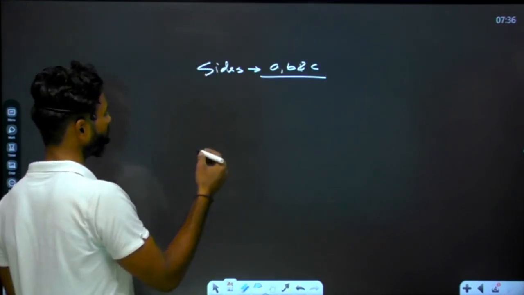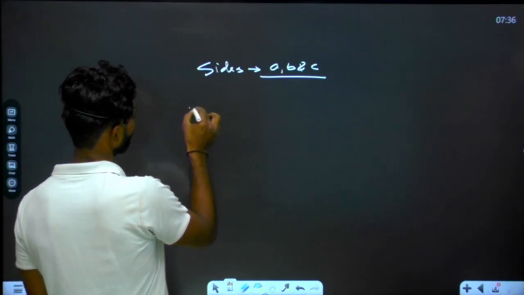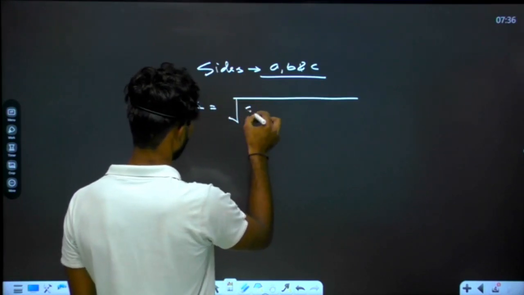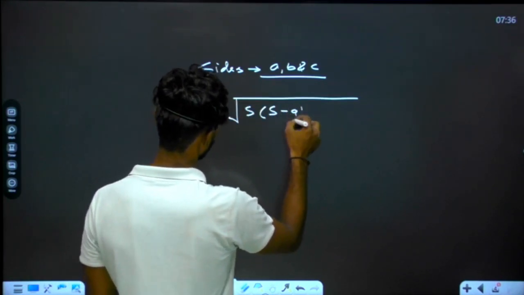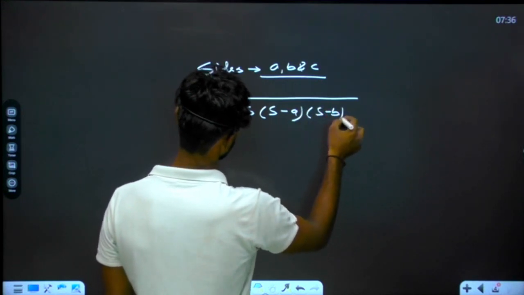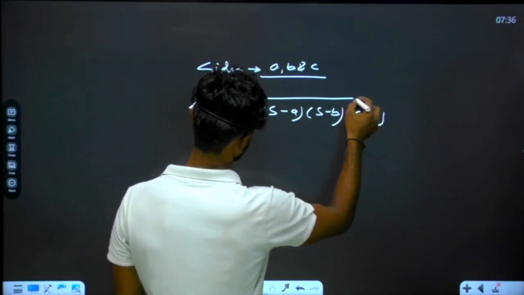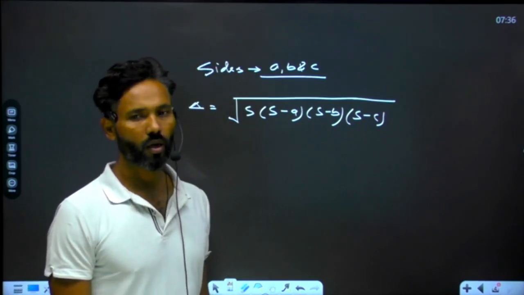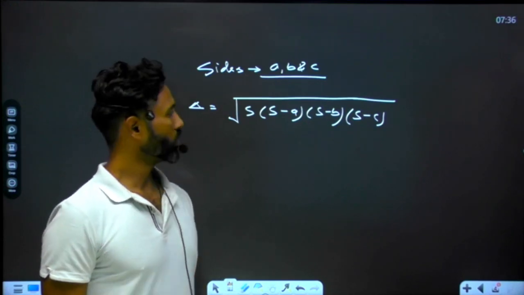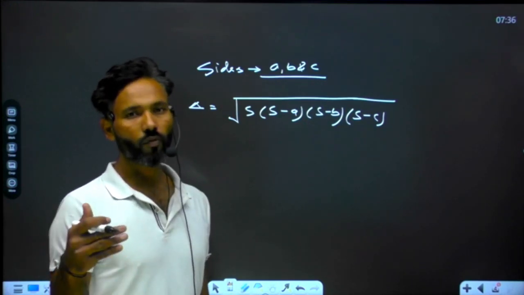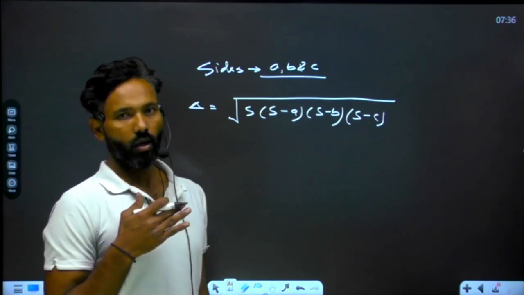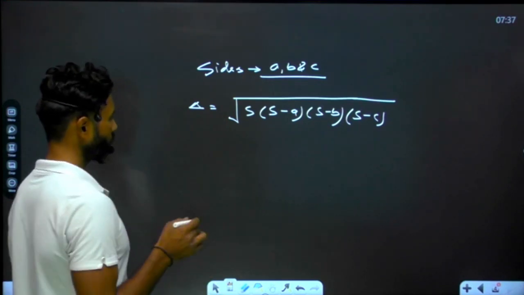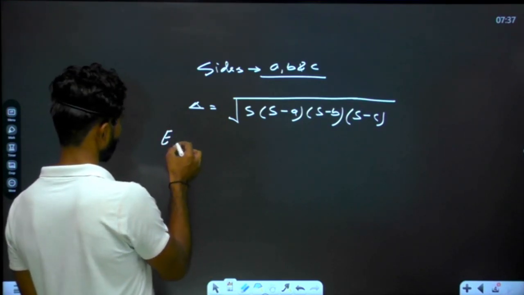We need to calculate the area of the triangle. So the area of the triangle will be the square root of s(s − a)(s − b)(s − c). This is the formula for the calculation of the area of a triangle. But you use this formula when the length of each side is provided. Understand? Suppose a simple example or a question over here.